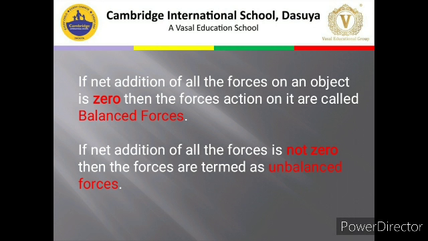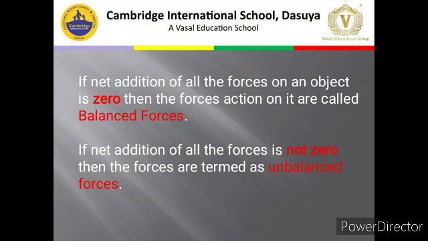Then, if the net addition of all the forces is not 0, the force is termed as unbalanced force. Now let's say you have a box. From one side you apply a force of 5 Newton. From another side you apply a force of, let's say, 6 Newton. So 6 is more. The direction in which you are applying 6 Newton force, the object will definitely go in that particular direction.